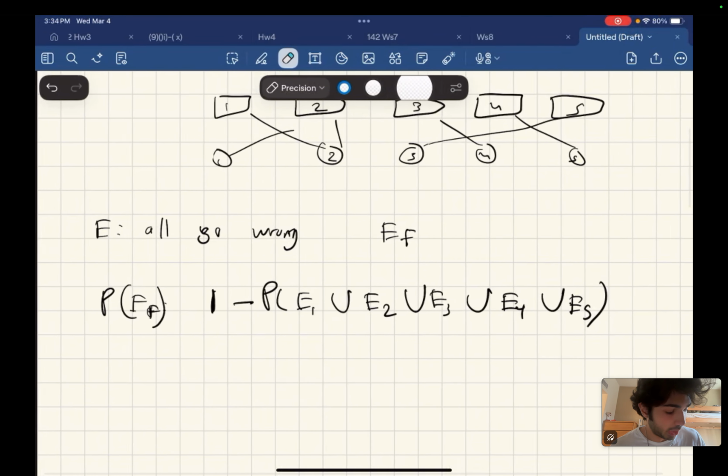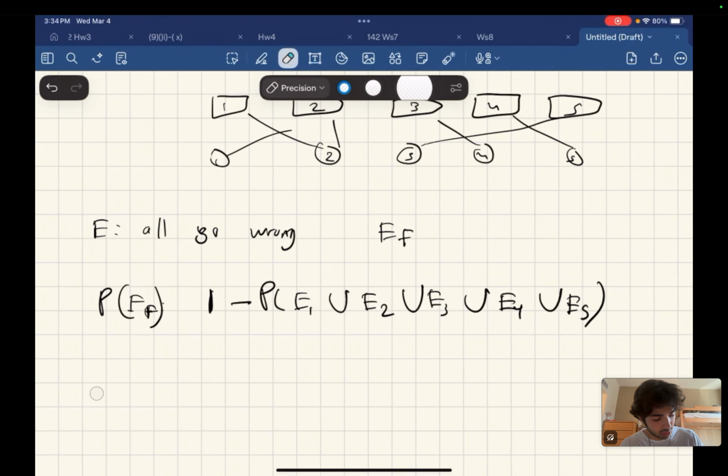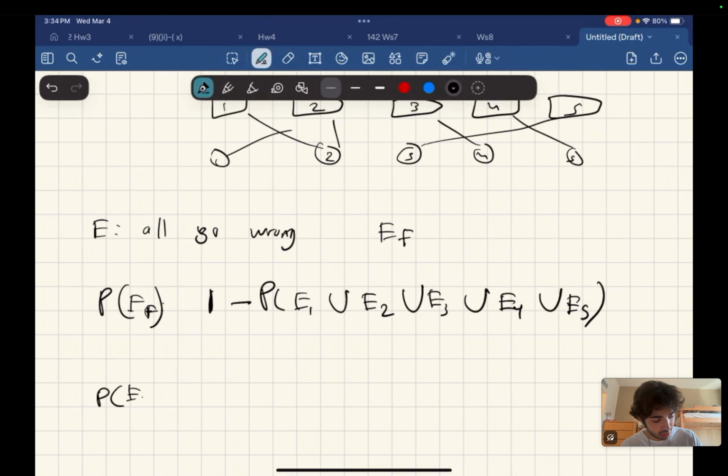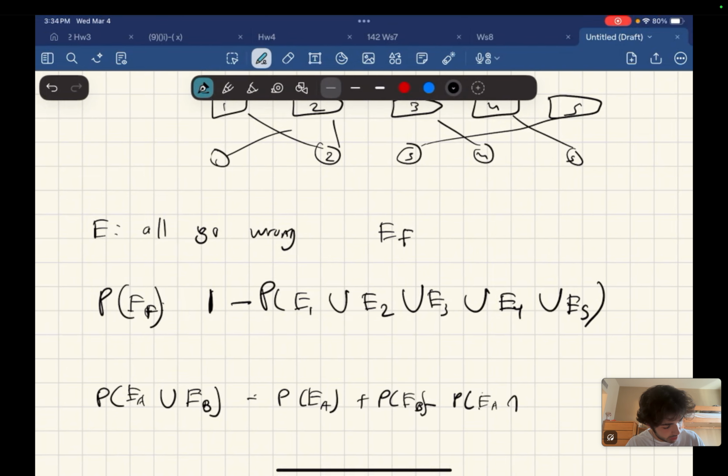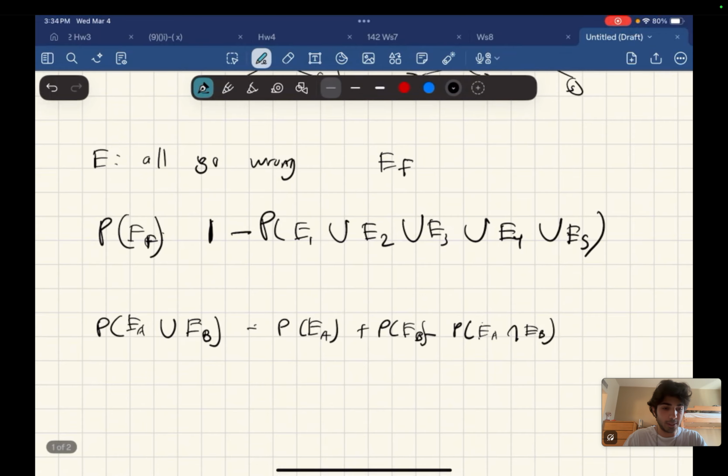Now, if you know the formula for union, let's call it the probability of event A union event B. It's the probability of event A plus the probability of event B minus the probability of event A and event B. So you add each event on its own, and then you subtract the overlap.